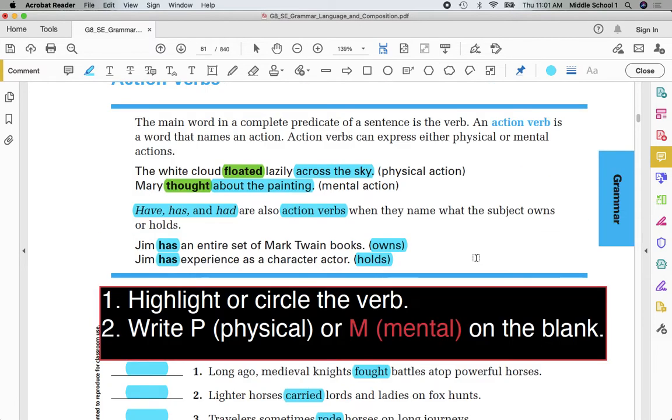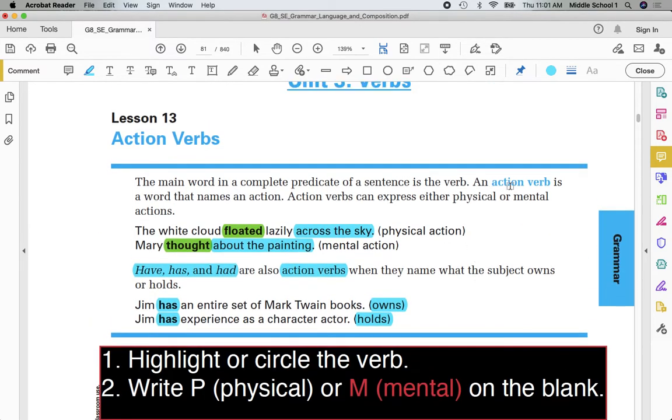My takeaway from today: I have two kinds of action verbs. I can have physical action or I can have mental action. If I have one of these verbs, have, has, had, became, where it shows ownership or holding, we're going to have it as an action verb that's physical. If I have something that is of the mind, again, I'm going to call it mental.